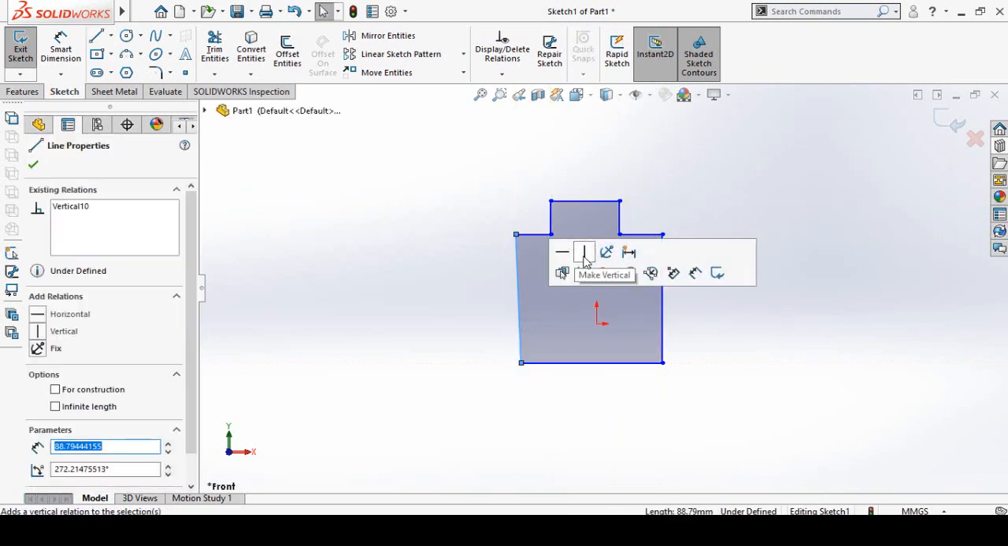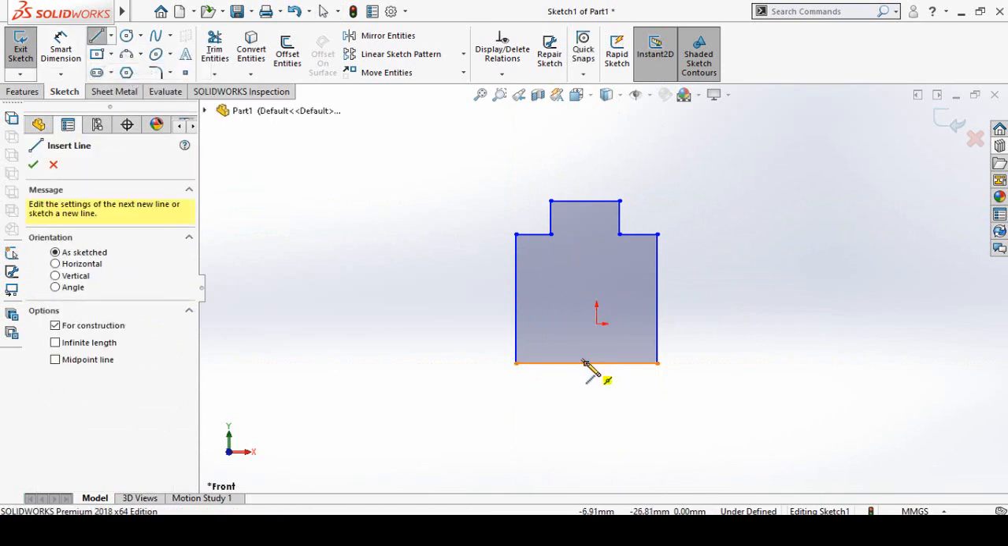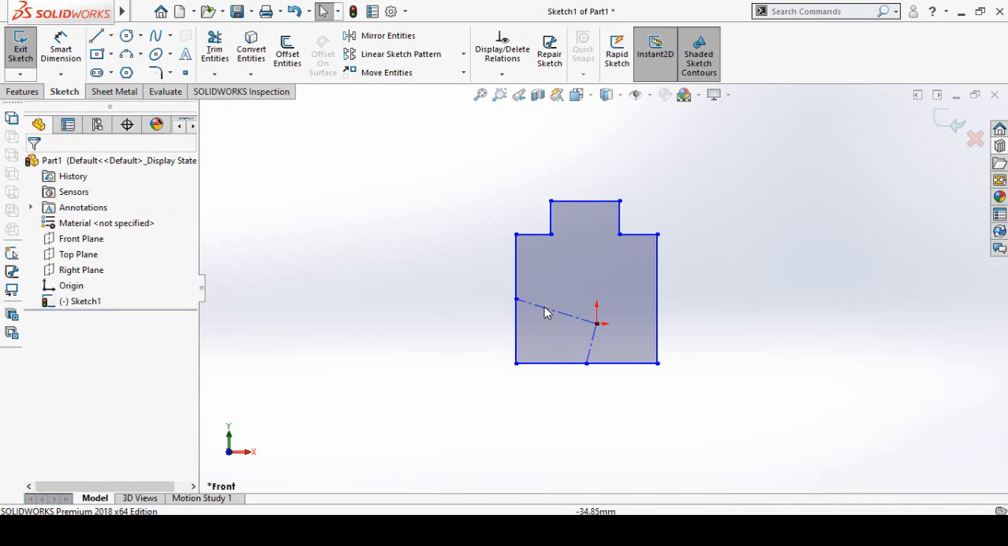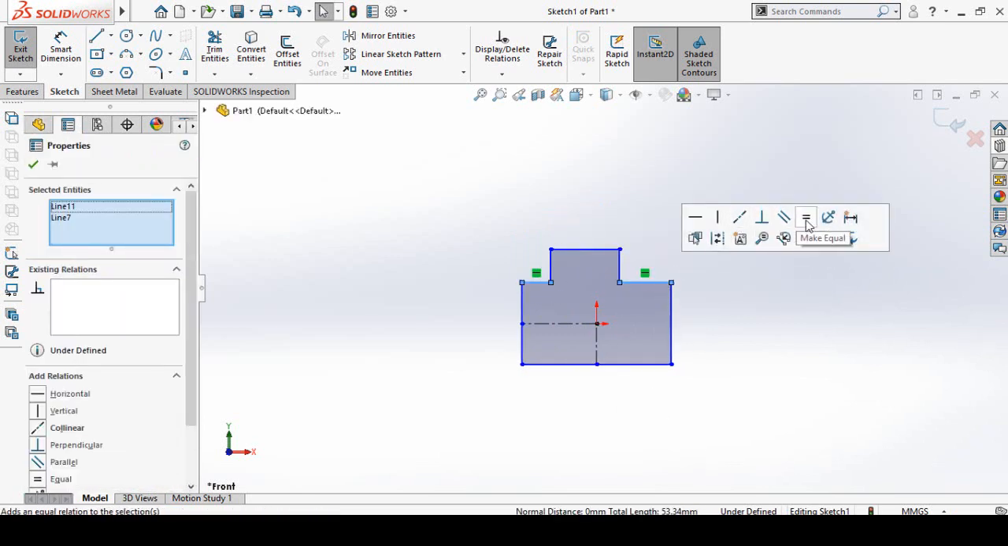Make this line vertical. Once again, select the center line and draw it from this midpoint up to this origin, and then connect with this midpoint. Press escape key and then select this line and make it horizontal. Similarly, select this line and make it vertical. Now select both these lines and make them equal and collinear.